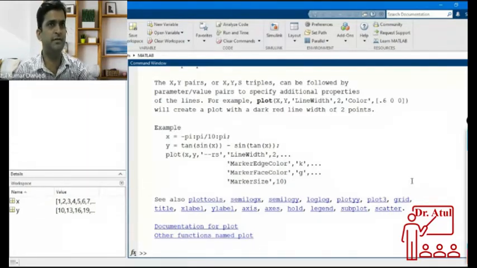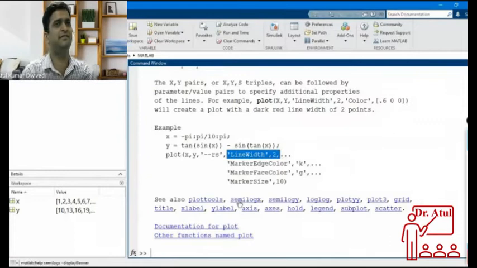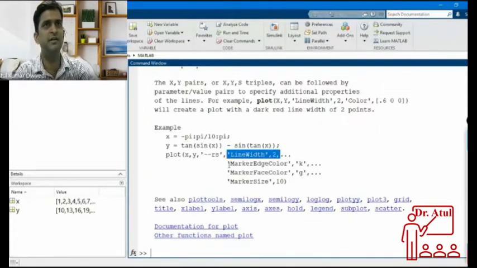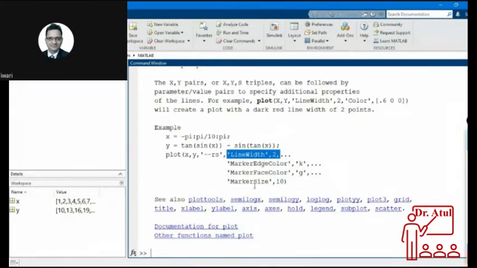I have told these two things, X, Y, then this cosmetics. Other thing is that you can change line width, because the line is also very thin. If you want to make it thicker, then it gives you the format or the argument for the plot command, like for color coding, etc.